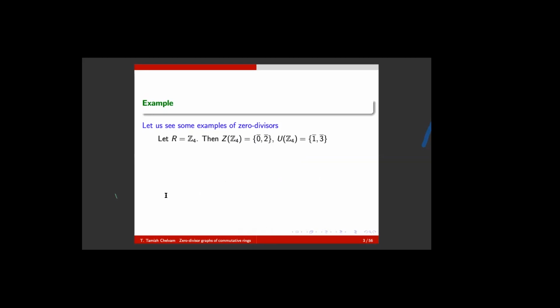You take R equal to Z4, the congruence classes modulo 4 of integers. It contains 4 elements, 0 bar, 1 bar, 2 bar, and 3 bar. Naturally, as I said, 0 bar is a universal annihilator. Therefore, it is a zero divisor. 0 bar times a bar is 0 for all a.